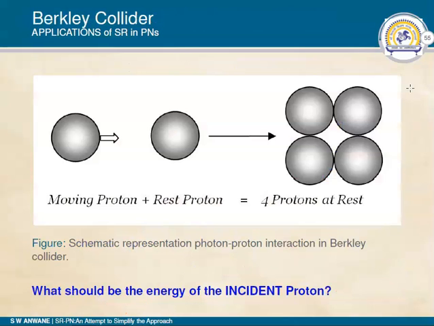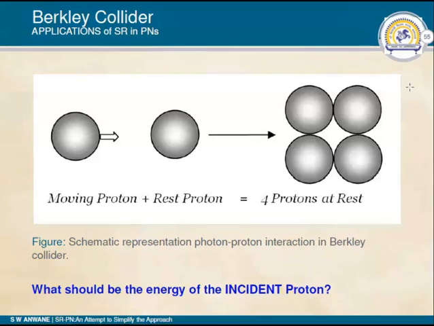Now here we shall consider the Berkeley collider, wherein a fast moving proton is bombarded on a rest proton and the nuclear reaction leads to 4 protons at rest. The question is, what is the energy of the incident proton? In other words, we can ask what should be the velocity of the incident proton with which it should collide with the rest proton, so that as a result we can obtain 4 protons at rest.